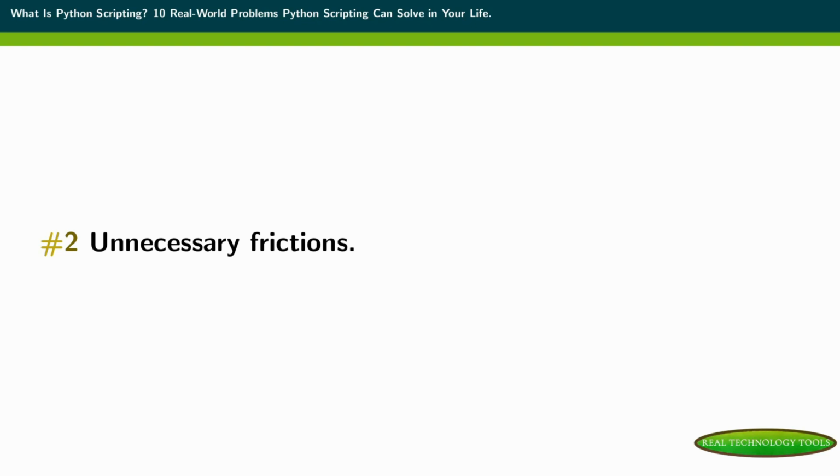So this one is probably not going to apply to you because it's a very specific example, but it's just to give you an idea of a real-world problem that Python scripting can solve. Problem number three, making mistakes. If you are applying a process where you are likely to make a lot of mistakes, anything that is error-prone or inconsistent, Python scripting can help you with.